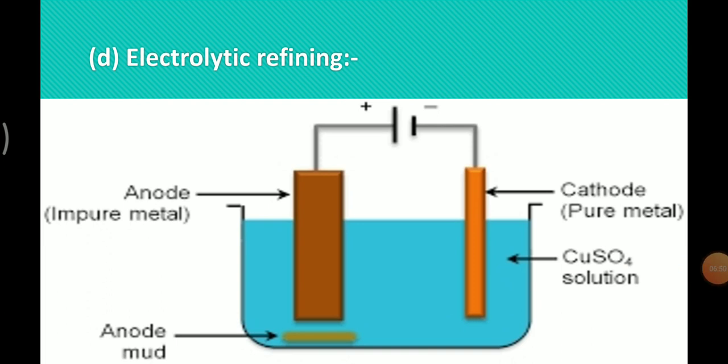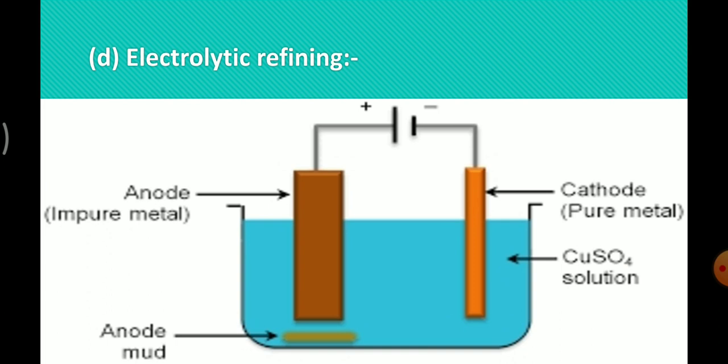In this method, the impure metal is made to act as an anode and a strip of the same pure metal is made to act as a cathode. They are put in a suitable electrolytic solution consisting of a soluble salt of the same metal. And next, students, on passing electricity, the pure metal gets deposited on the cathode while the impurities settle down below the anode as anode mud.